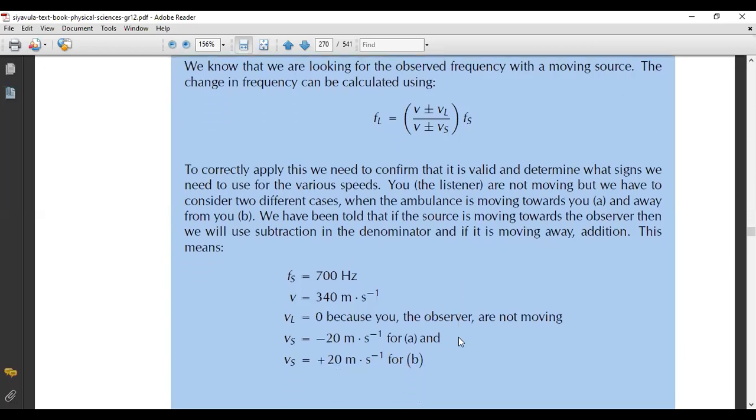So this means that Fs is 700, V is 340. These are all stuff that is given, right? VL is 0 because you, the observer, are not moving. So if you don't move, it becomes a 0. Okay, so the velocity of the source, we have minus 20 meters per second for A. This is when the source is moving towards the listener. Okay, and then for B, it's when it's moving away from the listener, which is a positive 20.